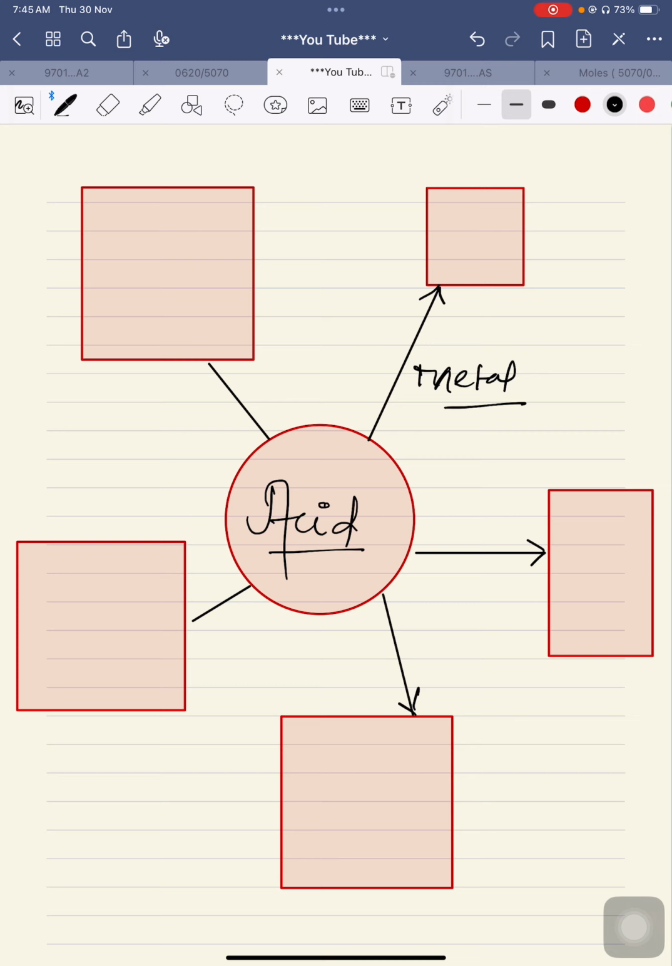So whenever an acid is reacting with a metal, it is producing metal salt plus hydrogen gas. Hydrogen is a gas which pops in the flame, okay? And then there is a metal oxide reaction with an acid. As a result of that, it is producing metal salt plus water as well.